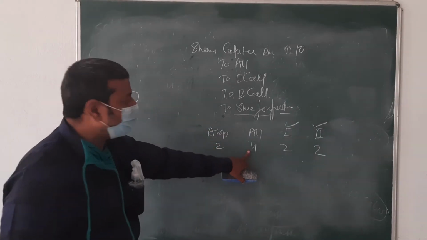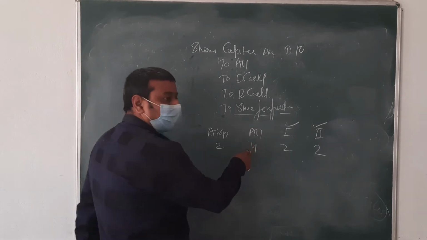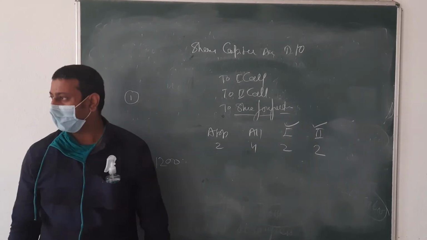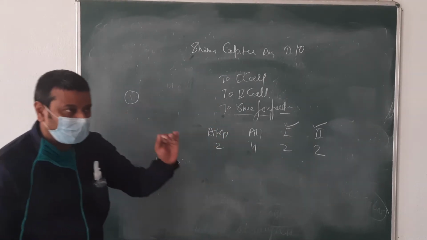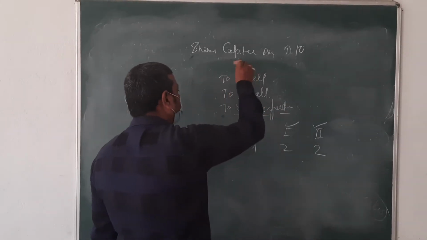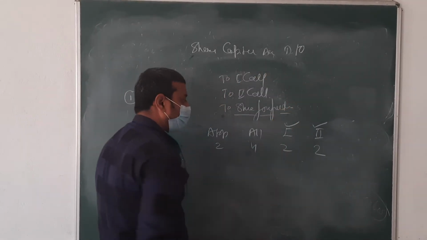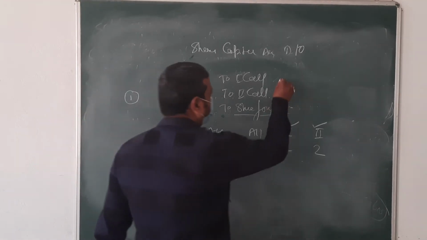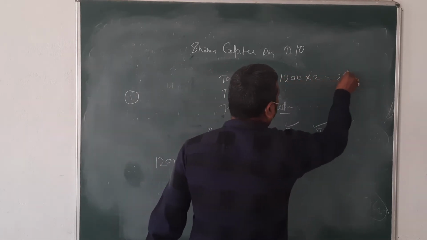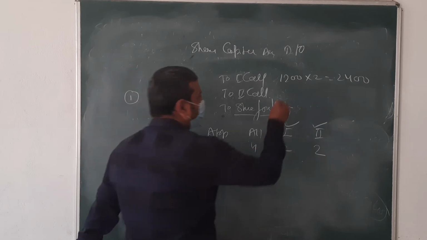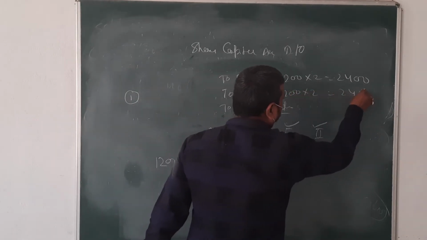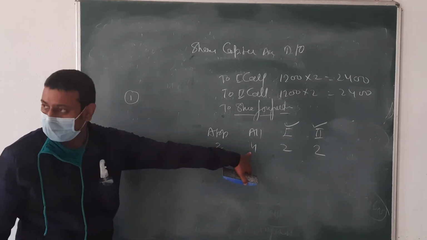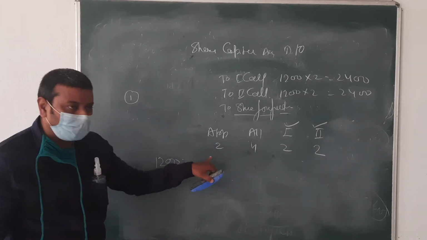Clear? Next. Allotment. This amount we are receiving now. That will be removed. Okay? Now the entry is this. What amount we are just receiving, that will be removed from here and go to be added in this forfeiture. First call you are not receiving, beta. 1200 into 2, what amount is coming? 2400. And then again 1200 into 2, 2400. And what amount we have to receive? Receive now 2 rupees and 2 rupees and total amount 6.